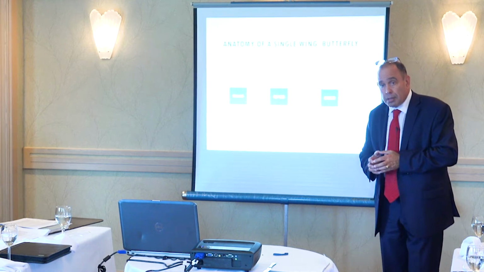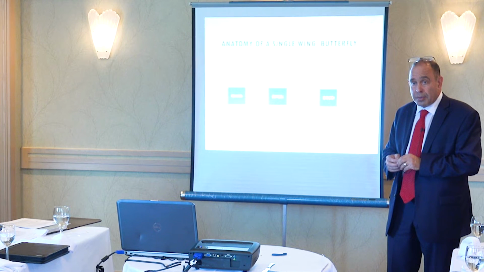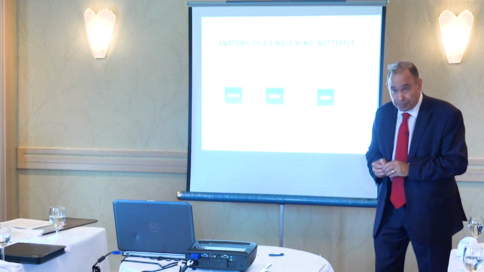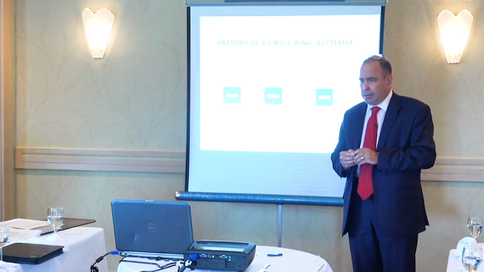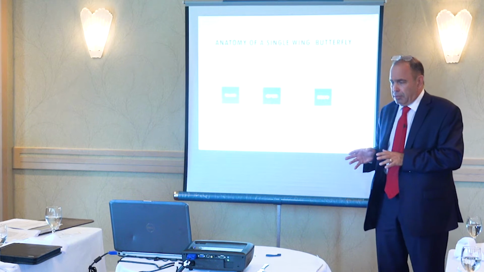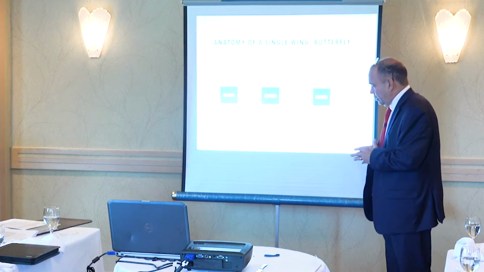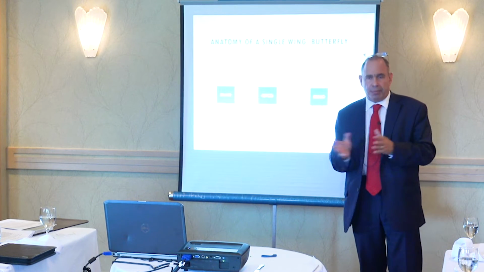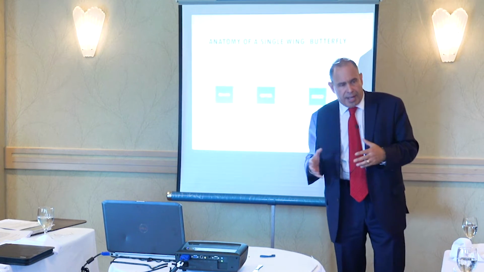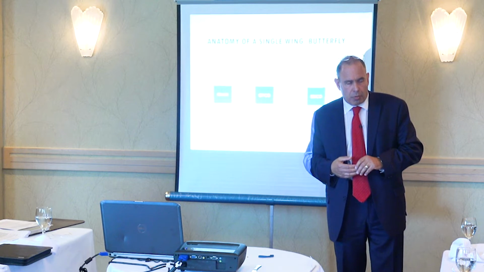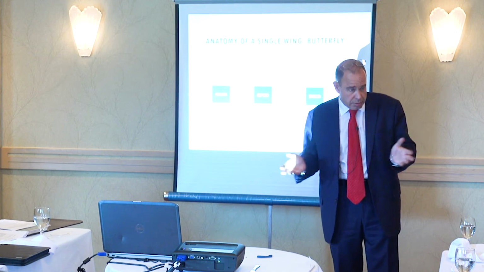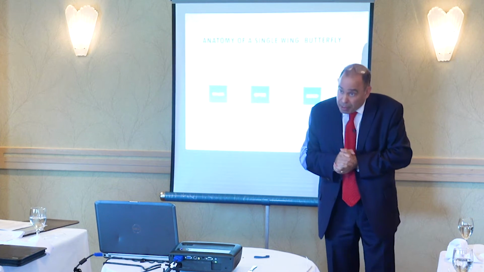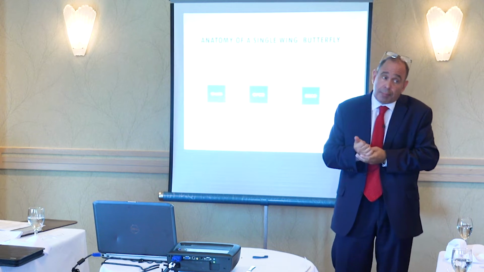So what section or subsection applies to this single-wing butterfly? This is 55.3a. In a real straightforward way, what we're going to do is create most likely shares that don't exist. We look at the minute book and ask, what are the attributes of the shares they have? What we want to create is what's called high-low shares. High-low shares basically have a high redemption value but a low PUC, or stated capital.